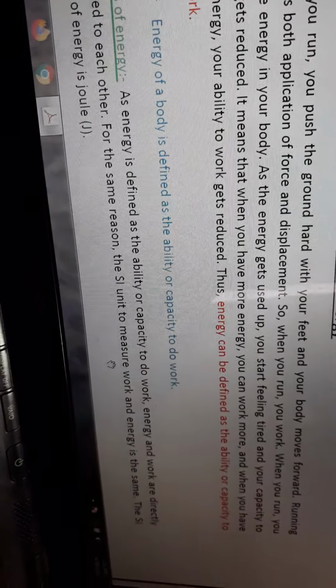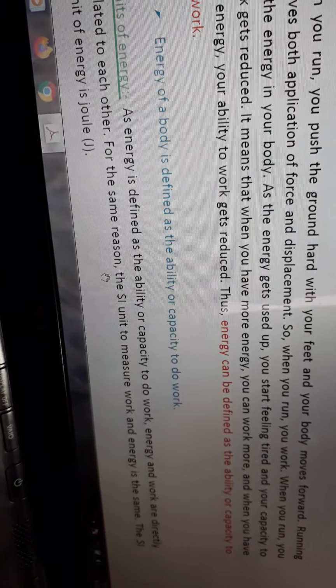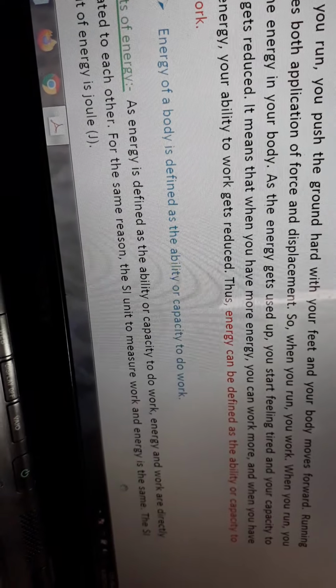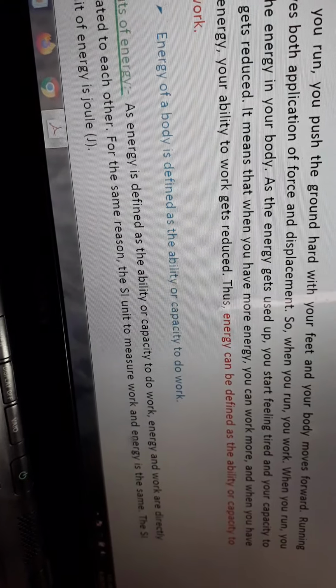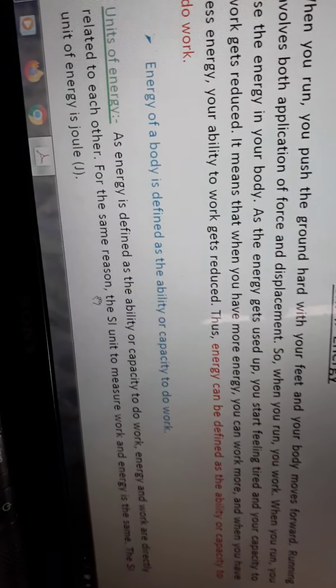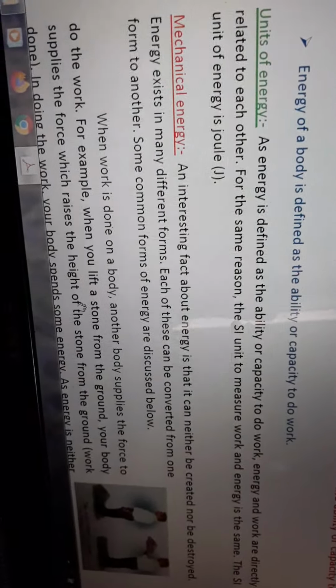So let's see the unit of energy. As energy is defined as the ability or capacity to do work, energy and work have the same unit because both are directly related to each other. For the same reason, the SI unit to measure work and energy is the same. The unit of energy is the joule. Okay, now I will discuss mechanical energy.